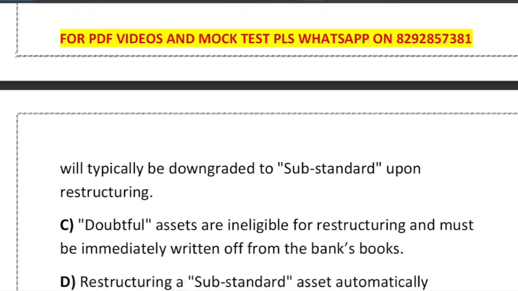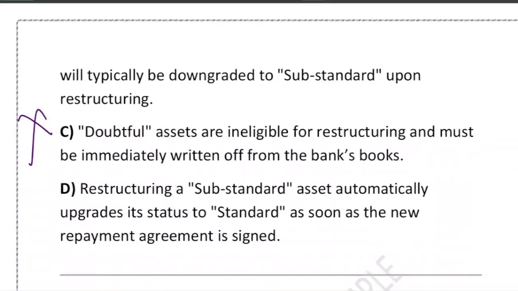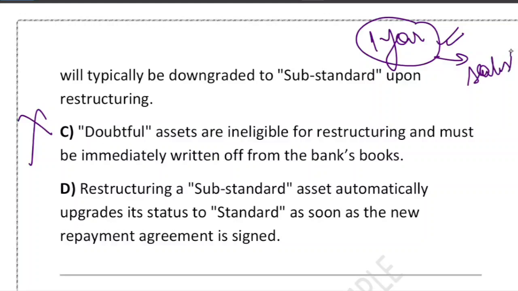What about C? C says doubtful assets are ineligible for restructuring. Doubtful assets can be restructured. They have a high provisioning requirement, but RBI has not banned restructuring for them. So saying they are ineligible is wrong. What does D say? D says that restructuring a substandard asset does not upgrade it to standard. Yes, it must first perform satisfactorily for at least 1 year. That particular account is monitored for 1 year continuously. If it performs satisfactorily, in that case it becomes a standard account again.